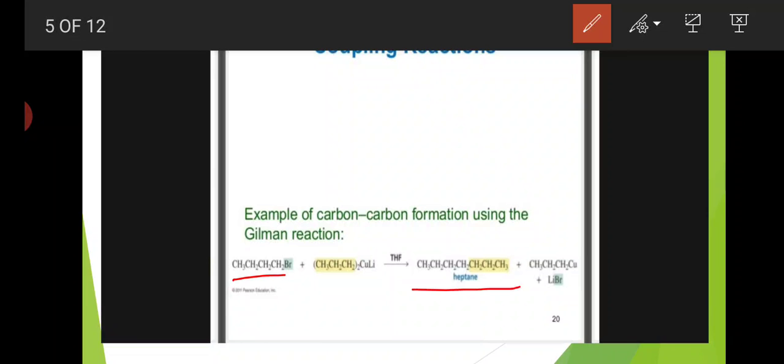Here, how many carbons are present? 1, 2, 3, 4, 5, 6, 7. Seven carbons are present, so it is hept. All are alkane groups, so it is called heptane. Heptane is formed.